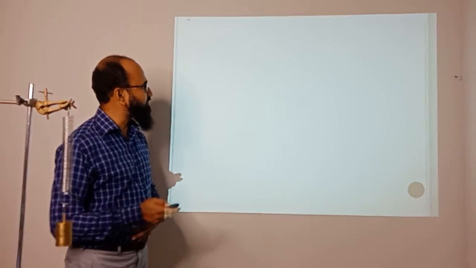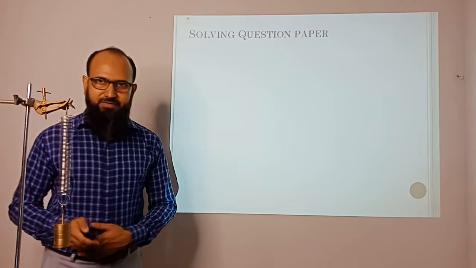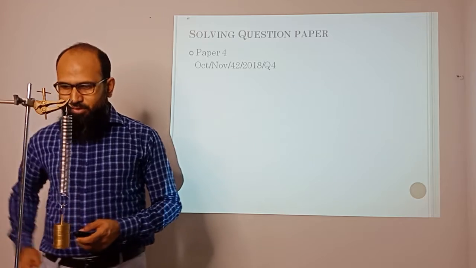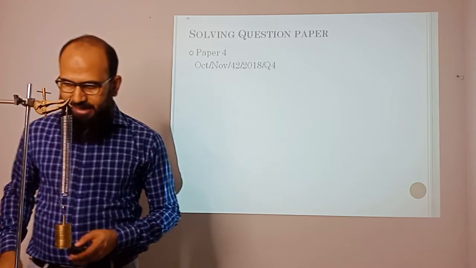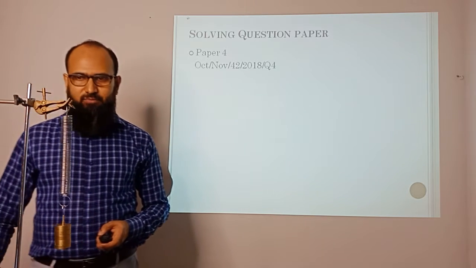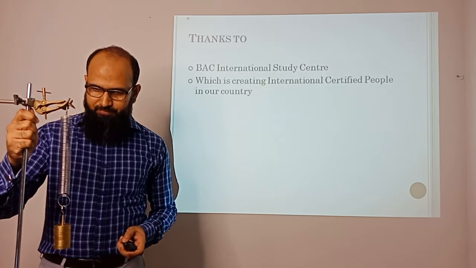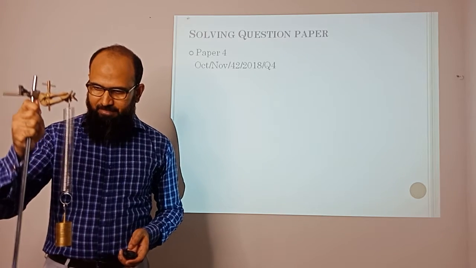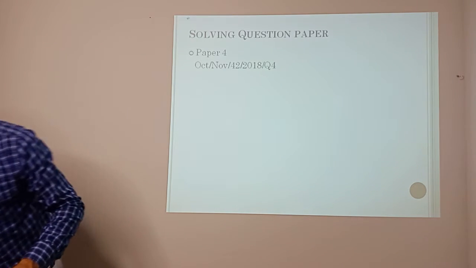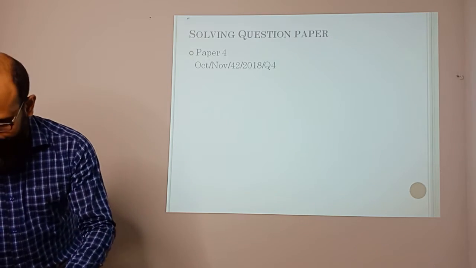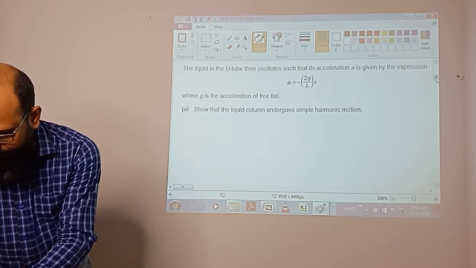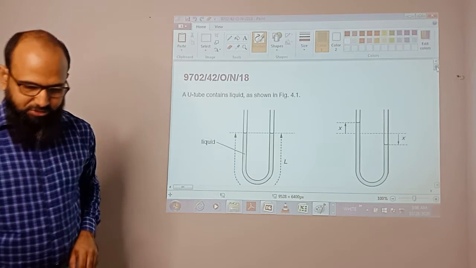So we go to the important part, solving a question paper. We are going to choose Paper 4, Cambridge Paper 4, October-November 2018, 4-2, and we are going to do question number 4. So we love to solve the question paper right now. Okay, here we go with the question paper. Now you can see the question, which I have already kept there.